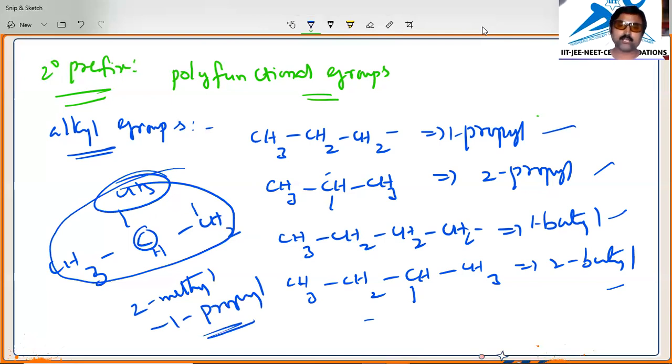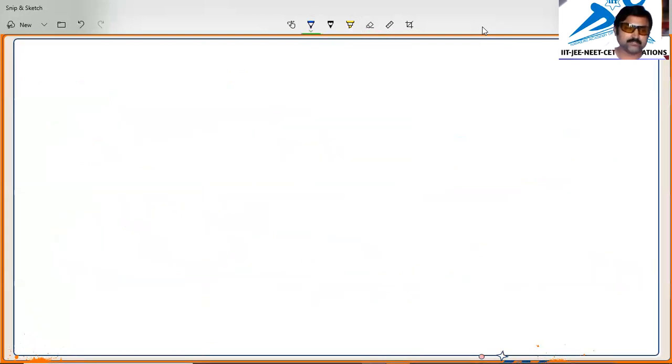Not only that, in IUPAC nomenclature we have a lot of different ideas introduced. In that case, the second point of this secondary prefix, I can call it the IUPAC system. Some groups are not considered functional groups but are treated as substituents. They are treated as substituents, and those substituents also become secondary prefixes.